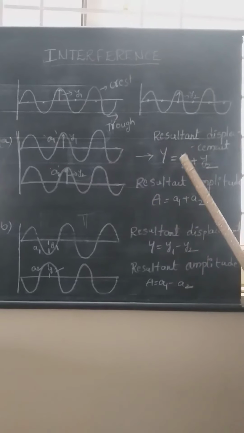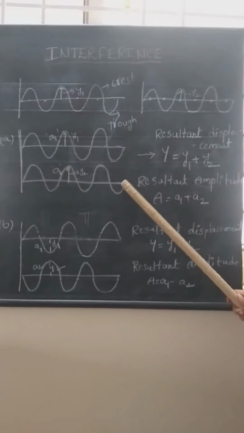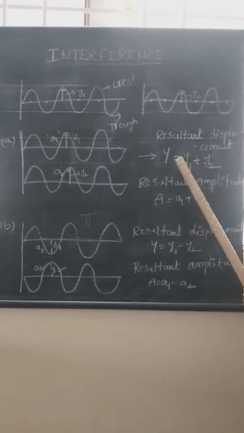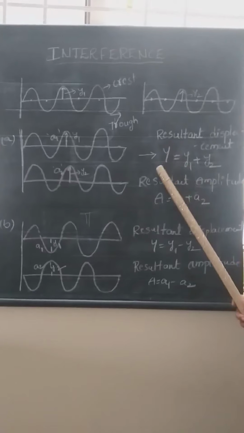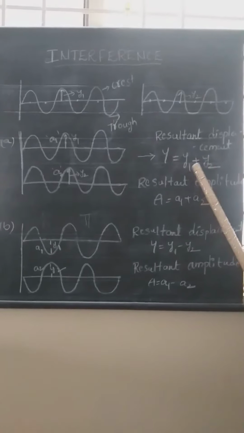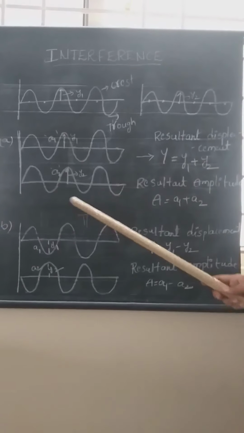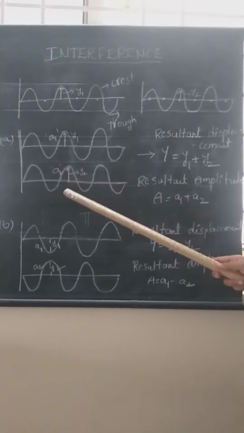The resultant displacement of the same particle, if two waves are simultaneously passing through the given medium, will be like this.